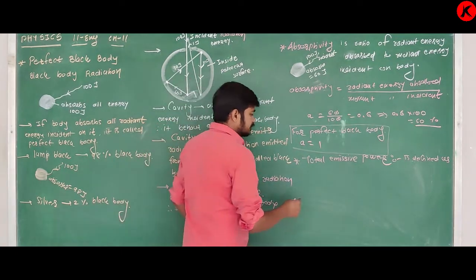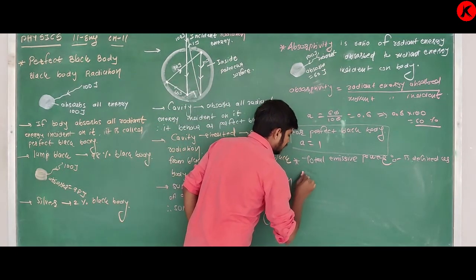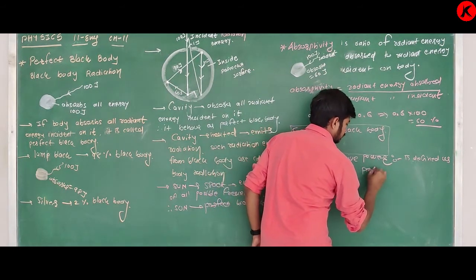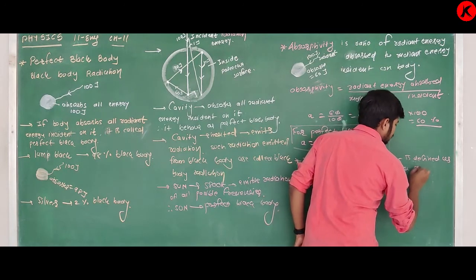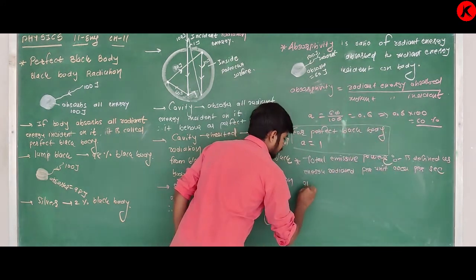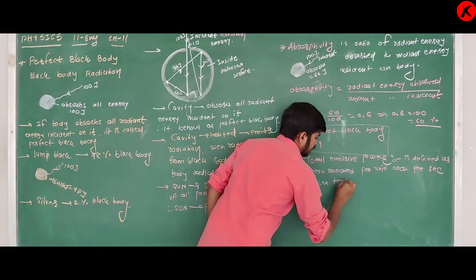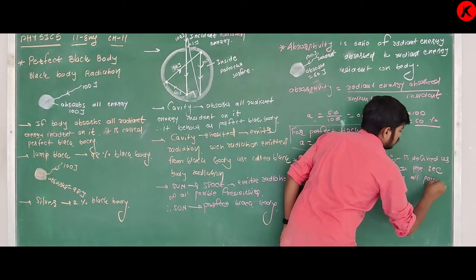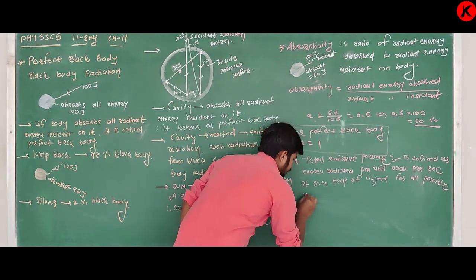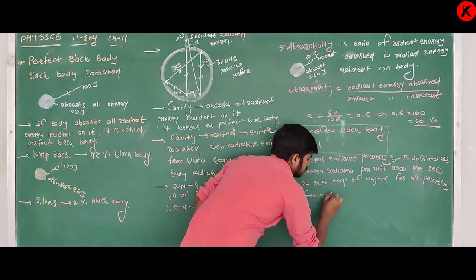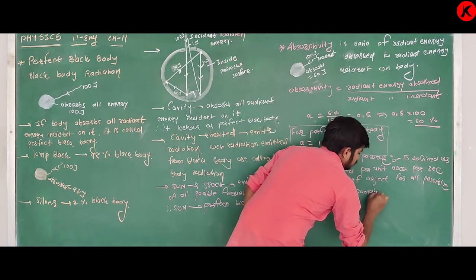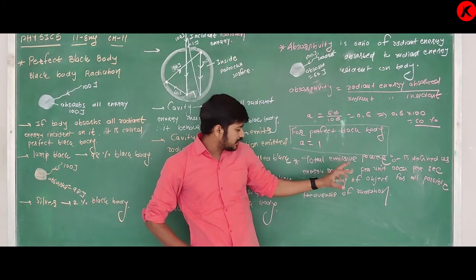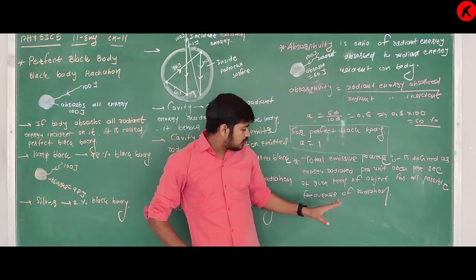Okay. Total emissive power is defined as energy radiated per unit area per second at a given temperature of an object or body, for all possible frequencies of radiation.